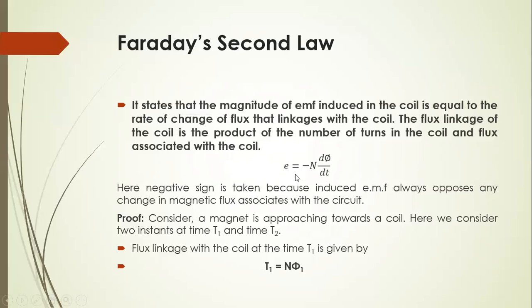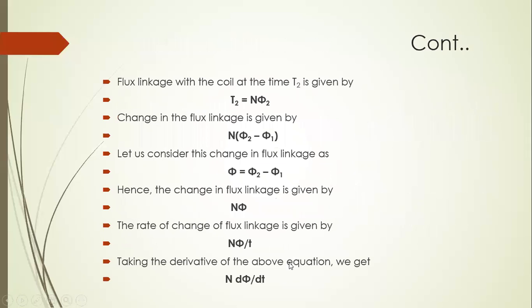Now, we find this relation. First, let us consider a magnet approaching towards a coil. We consider two instants, at time t1 and t2. The flux linkage with the coil at time t1 is N phi1, where phi1 is the flux and N is the number of turns in the coil.